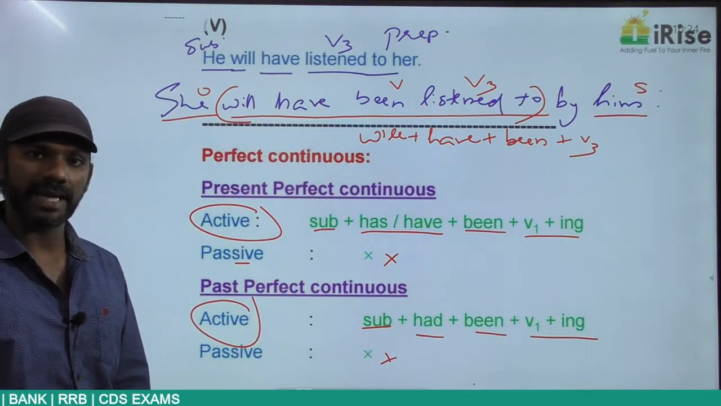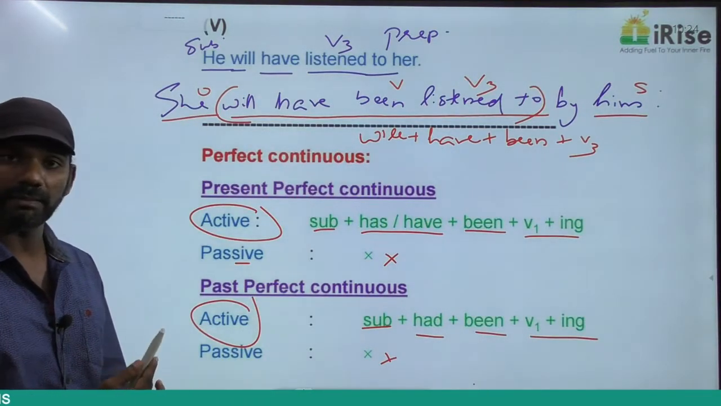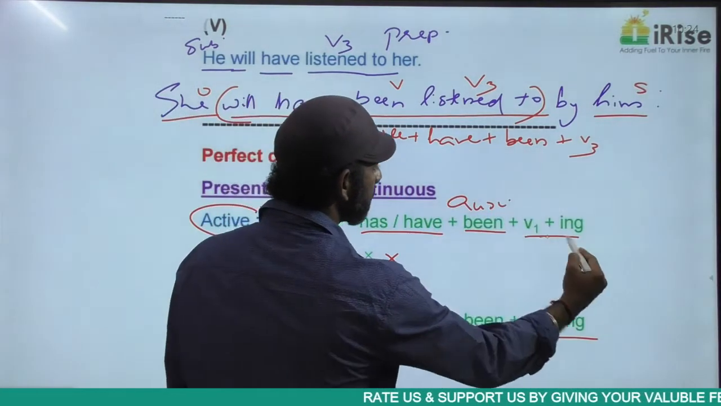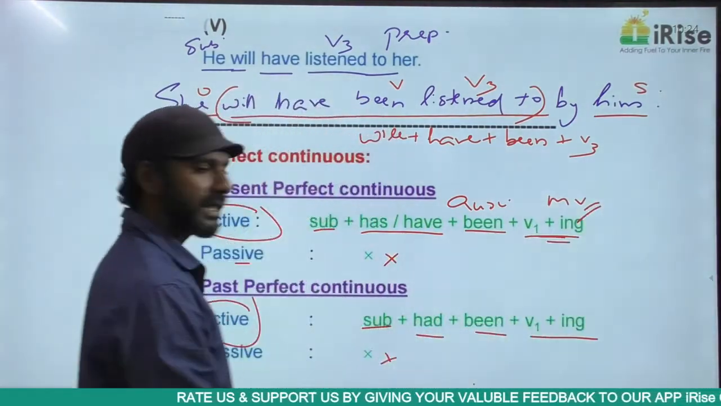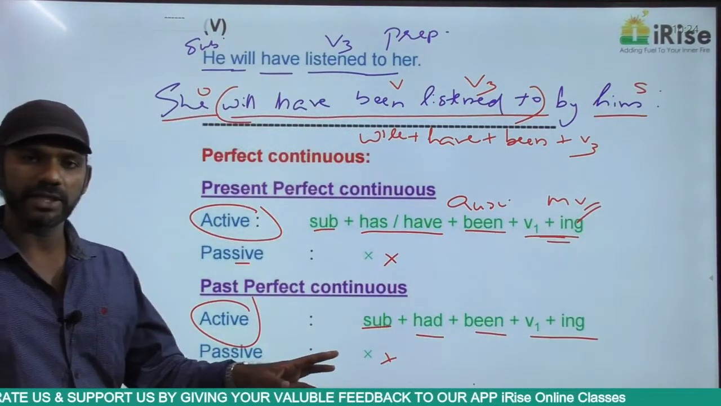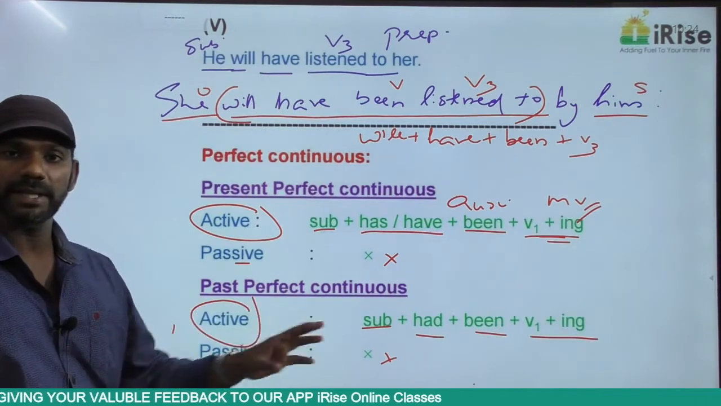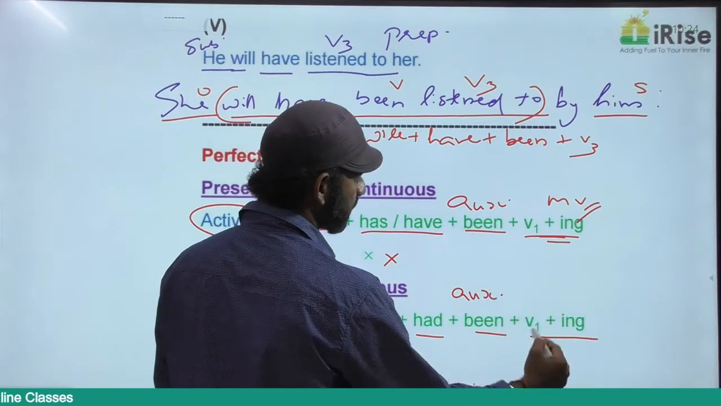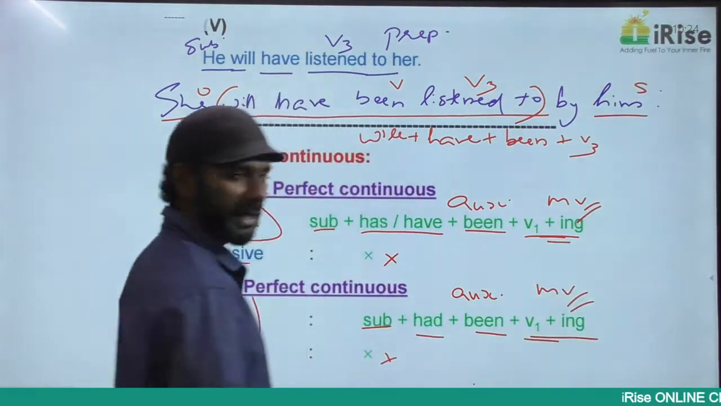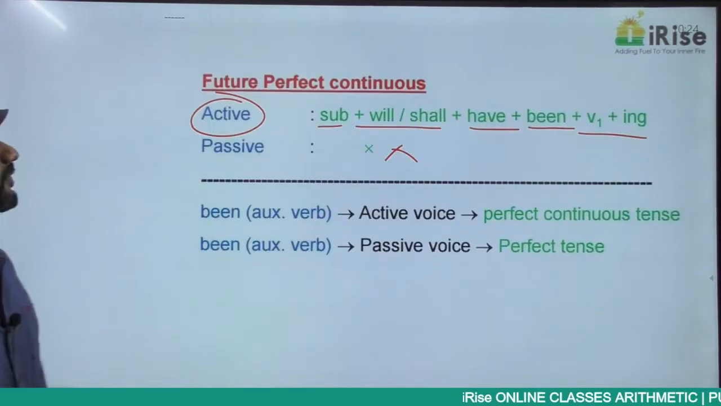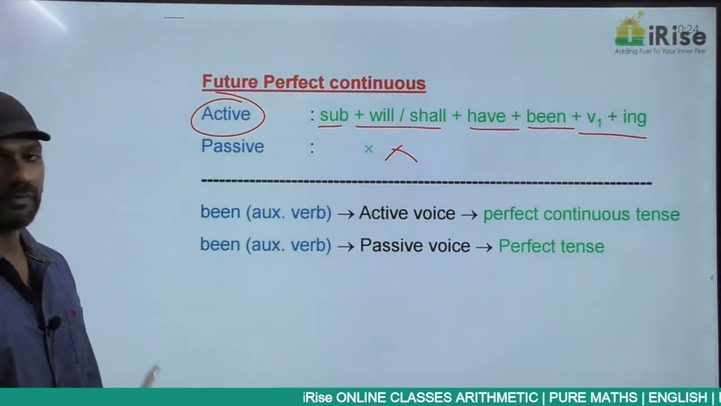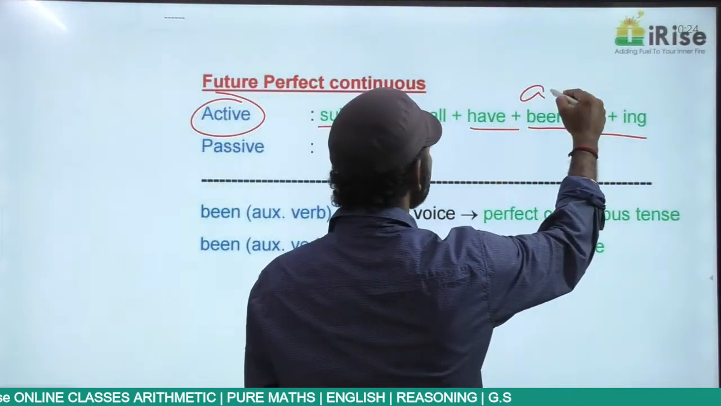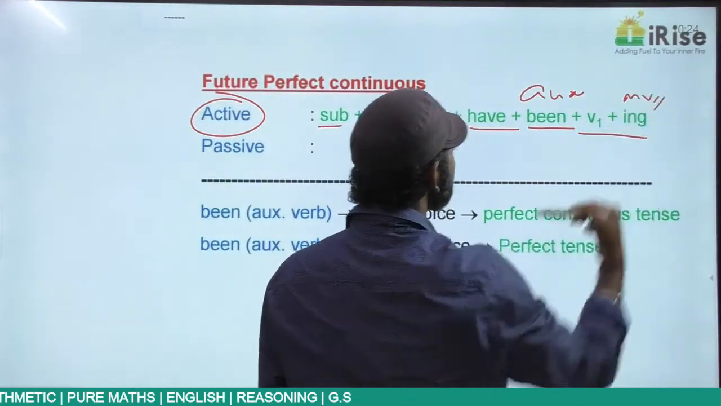Now come to this once again. Present perfect continuous active voice: subject plus has or have plus been plus V1 plus ing. Been is an auxiliary verb here because V1 plus ing is the main verb. Past perfect continuous active voice: subject plus had plus been plus V1 plus ing. The same reason, been is an auxiliary verb because V1 plus ing is the main verb. Future perfect continuous active voice: subject plus will or shall plus have plus been plus V1 plus ing. Been is an auxiliary verb because V1 plus ing is the main verb.